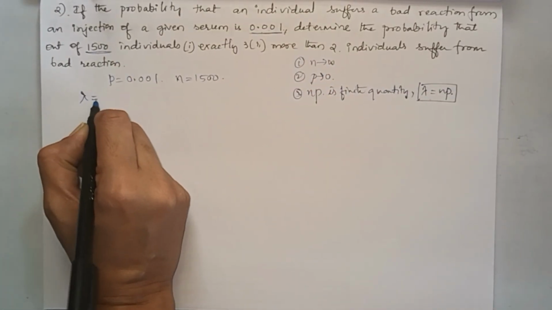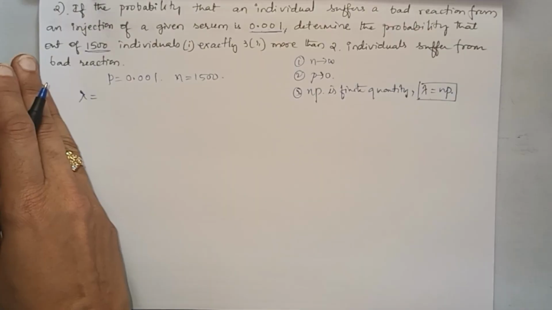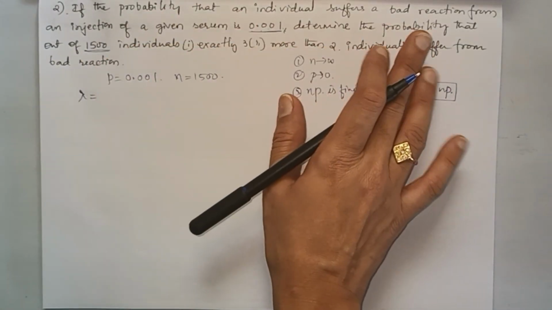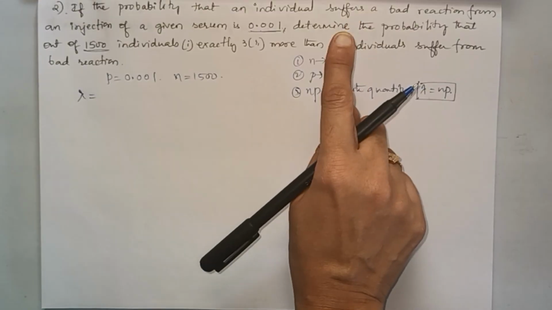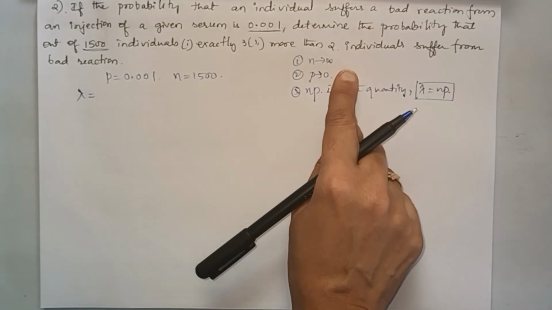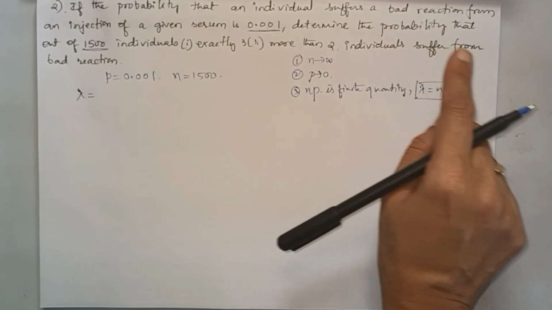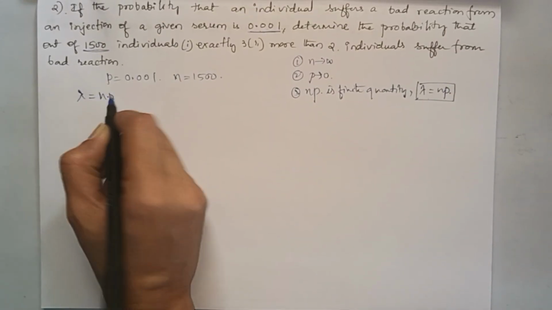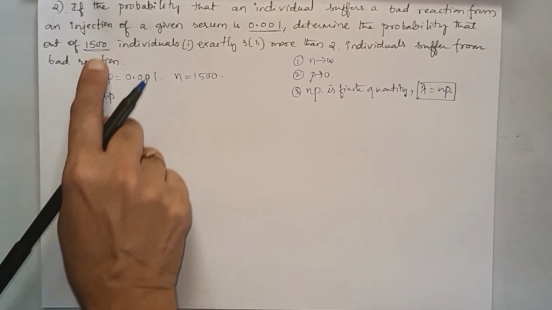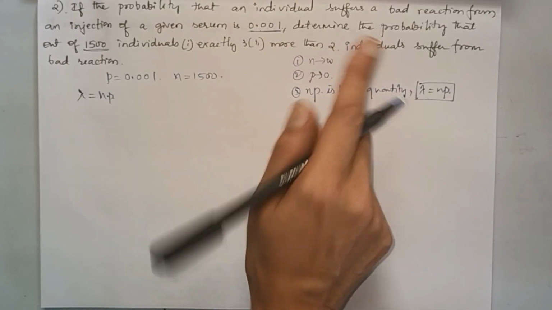Therefore, now let us find out lambda. Earlier, lambda was taken as mean, but nowhere is mean given, so we should make use of the formula of mean of binomial distribution. In binomial distribution, mean is given by n into p. You make use of that formula. So lambda equal to n into p, by considering this as a limiting case of a binomial distribution.